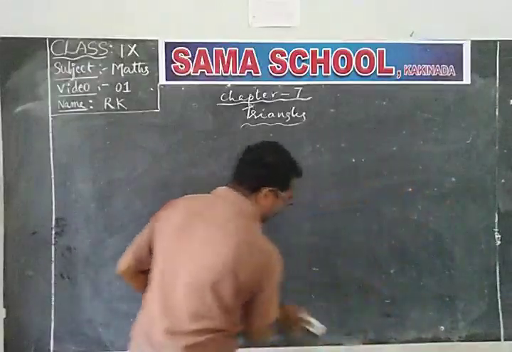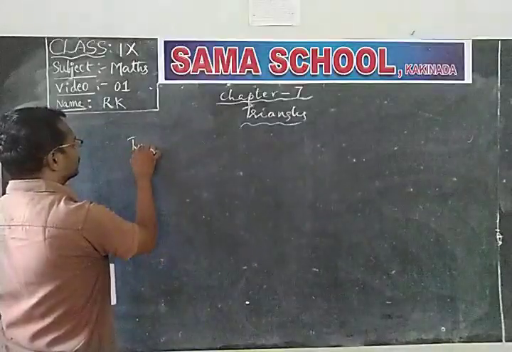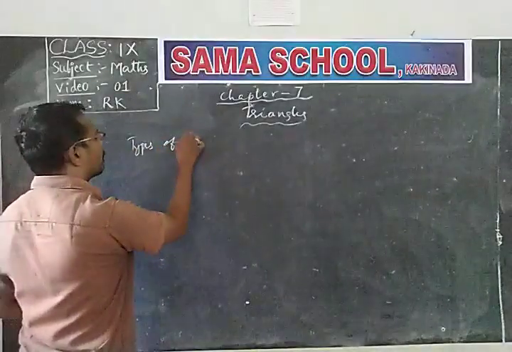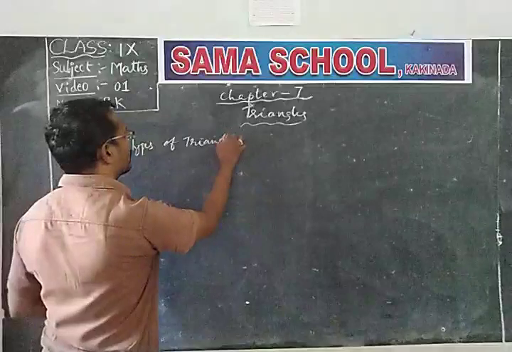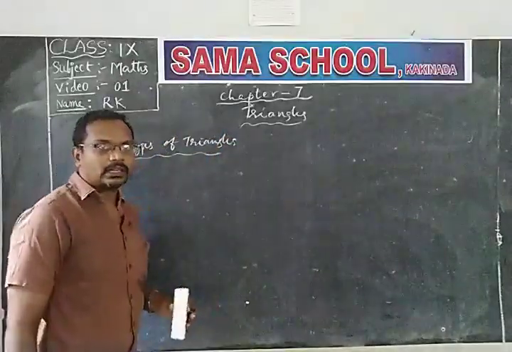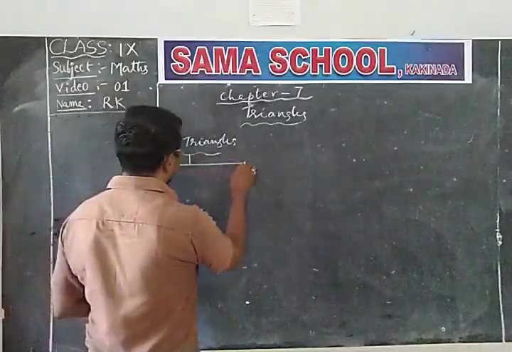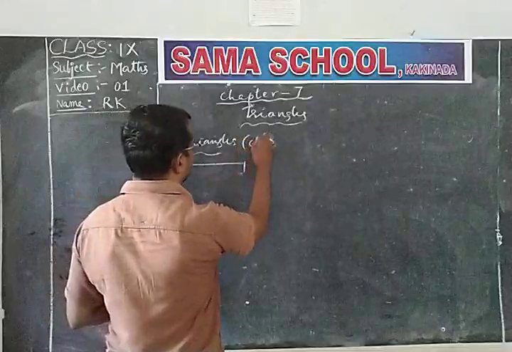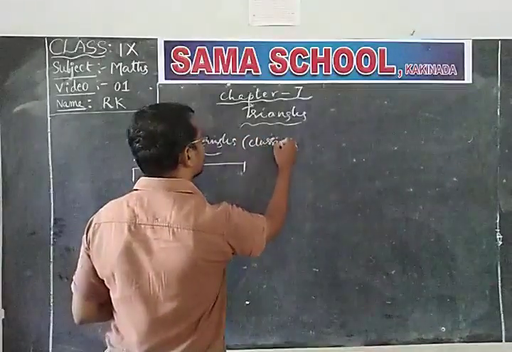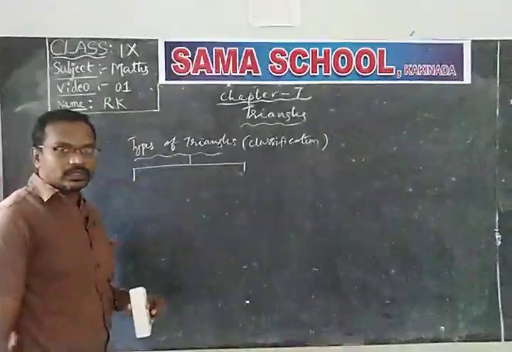Now the types of triangles. The classification of triangles.